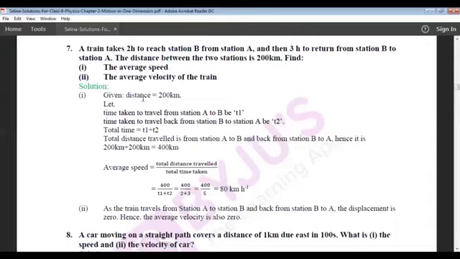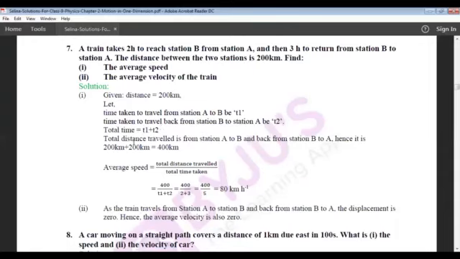Okay. The total distance is 200 kilometer, it is given here. Let the time taken to travel from station A to B be T1. Time taken to travel back from station B to station A is T2. Therefore, the total time is T1 plus T2.